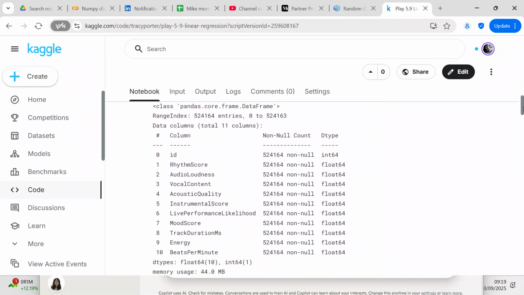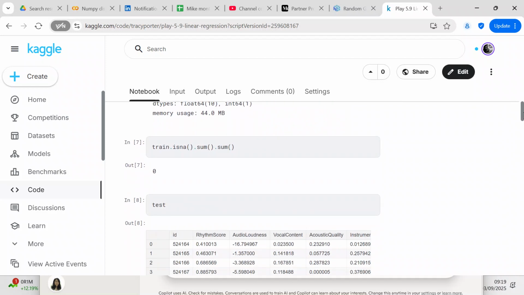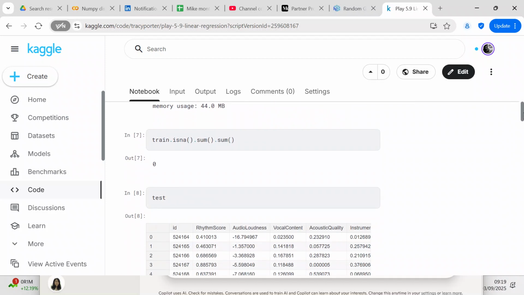So train info tells you that all of the columns of data are numeric. That's good, because all of the columns are numeric, you don't have to encode any data. And all of the columns of data are floats, which is good. We look to see if we have any null values. We don't have any null values, and that's good because you won't have to impute anything.